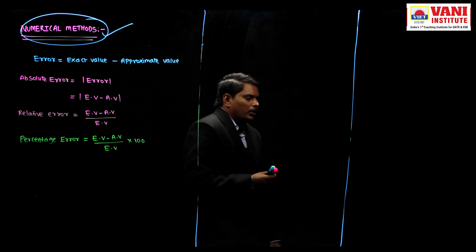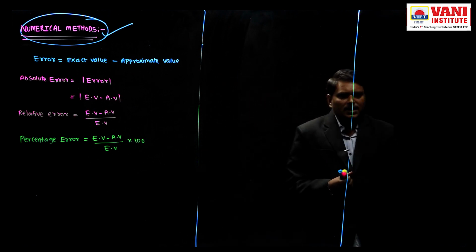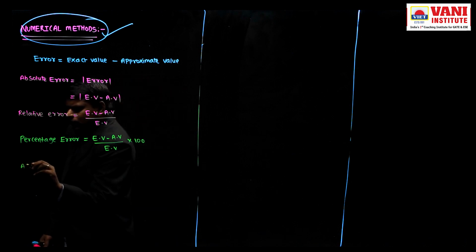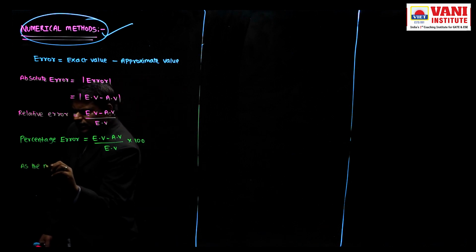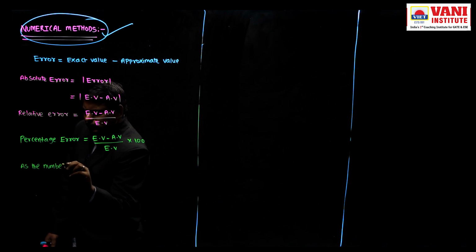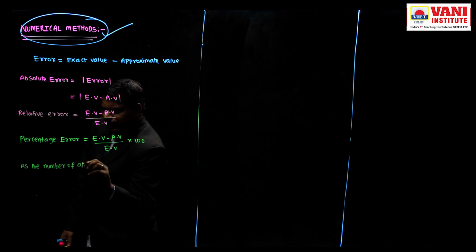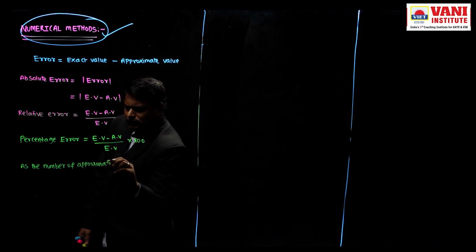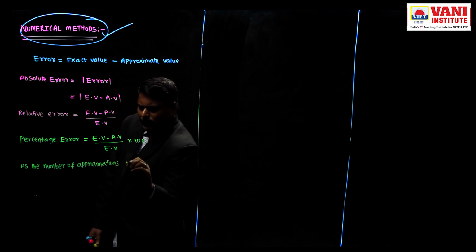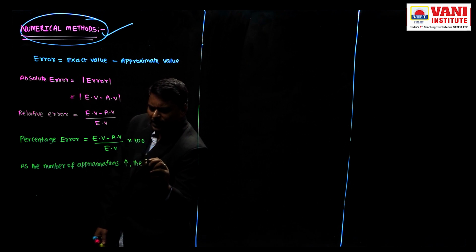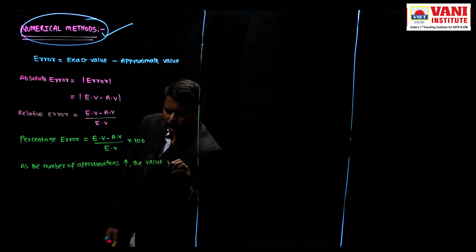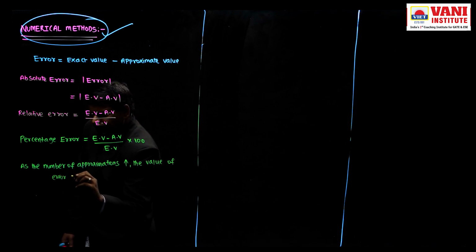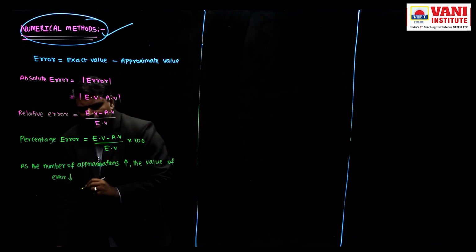As the number of approximations increases, obviously the value of error decreases.